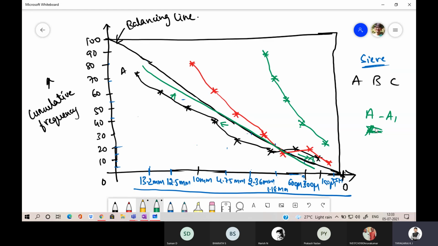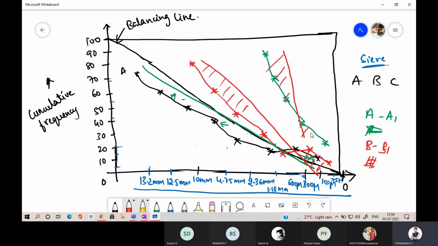Understood? Is it understood? Yes, sir. Similarly, you are going to place the scale in the B direction, and the shaded portion of A and B, that is B1 dash, should be equal. Then similarly, you are going to place the C line and shade it.